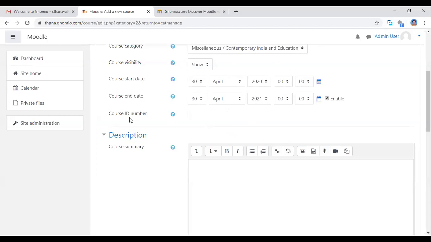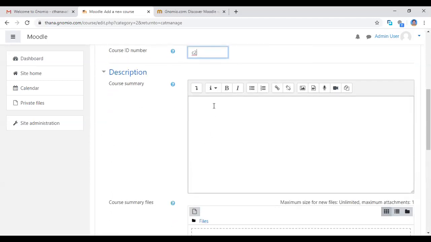And here is the course ID number. The course ID number we already gave, like C2, course C2 or any one course P1, whichever course ID number you want to give. That is optional. You can give the course ID number, and also here the course summary. This course has 10 units. So whatever you want to describe about the course, you can type here.